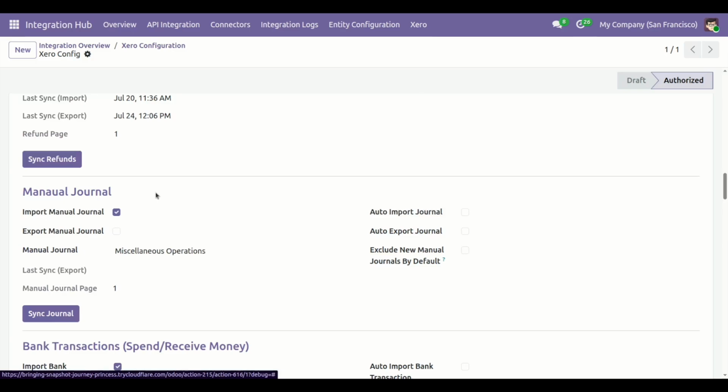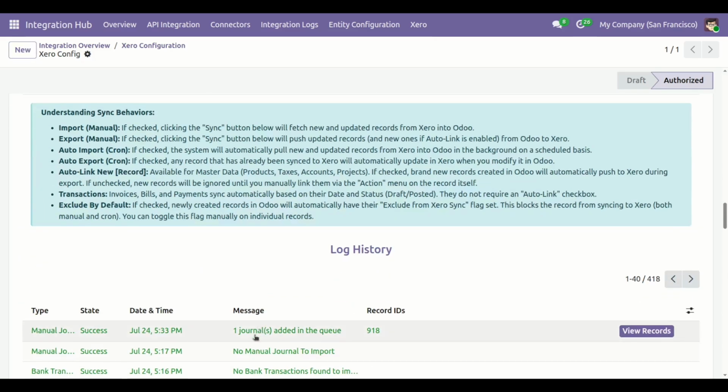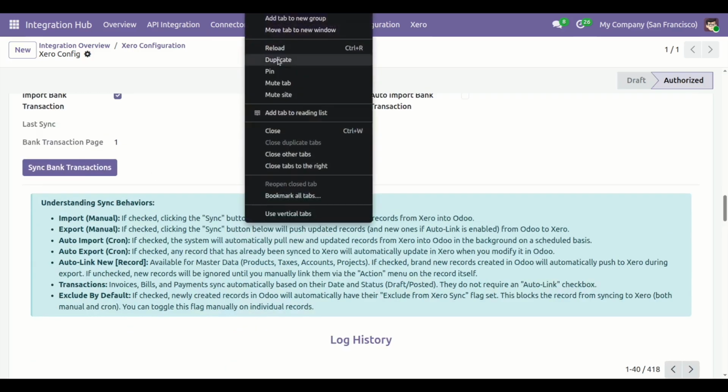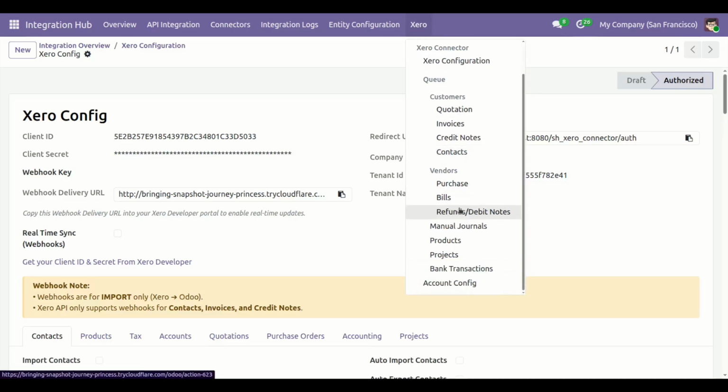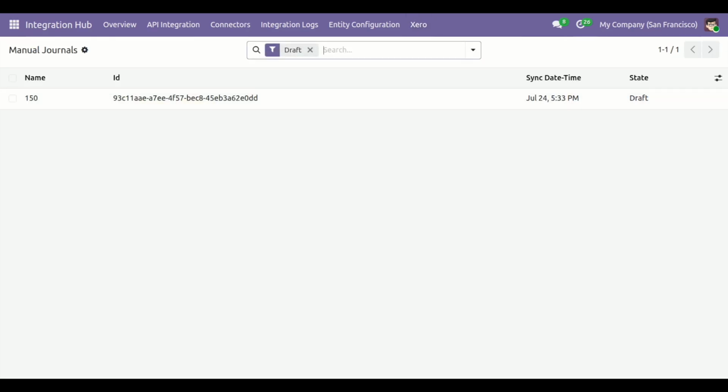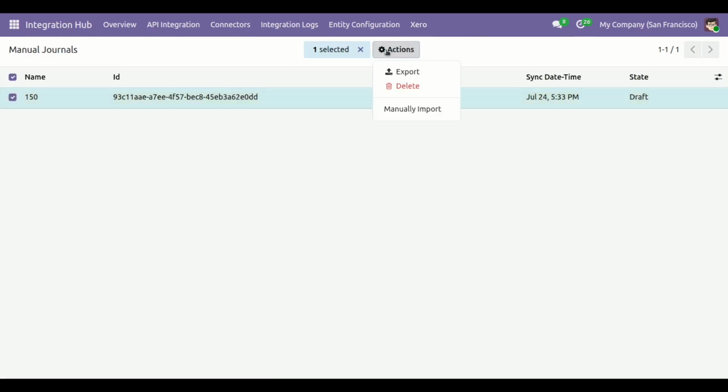with different configuration. Now if you want to import manual journal from Xero to Odoo, click the import manual journal boolean and then click on the sync journal button. Here you can see the journal added to the queue. Now go to the queue menu. Click on this, select the journal, and click on manually import.